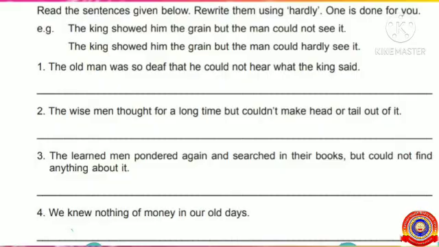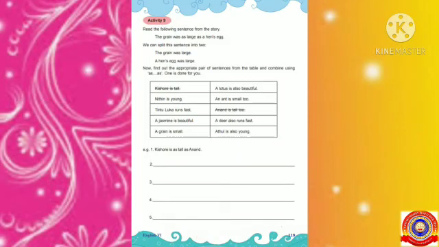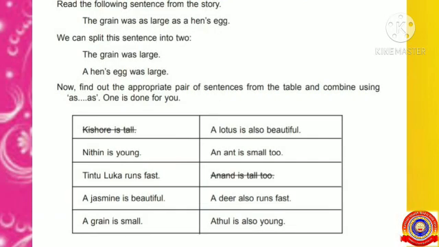Students, now can you rewrite these sentences using hardly? Okay, write it yourself. Students, now all of you take page number 119. Look at the last activity. Read the following sentence from the story. The grain was as large as a hen's egg. We can split this sentence into two. The grain was large. A hen's egg was large.